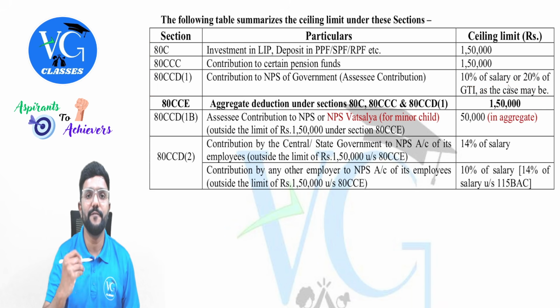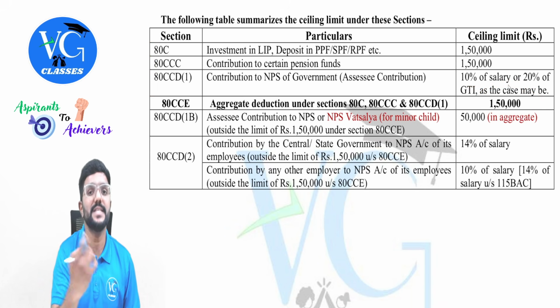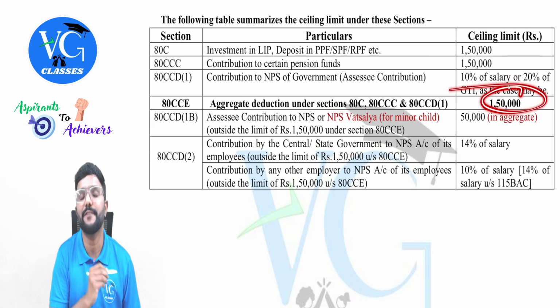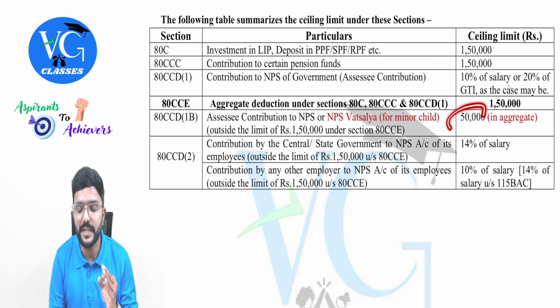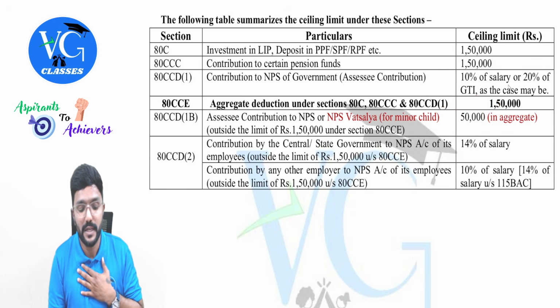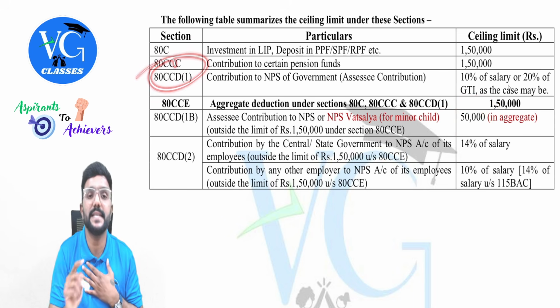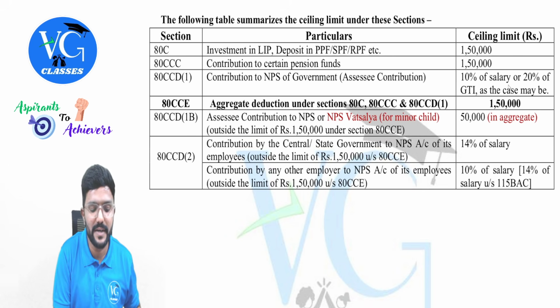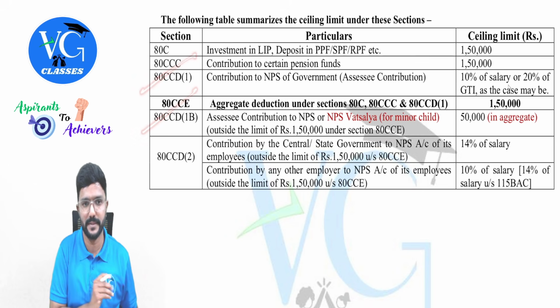But there is a 50,000 additional bonus deduction given as per section 80CCD subsection 1B, which is outside the limit of 1,50,000. This 50,000 deduction is for whose contribution? Assessee contribution. And this is over and above 80CCD subsection 1. So that means for assessee contribution, he can claim deduction even under subsection 1 as well as 1B. Yes.